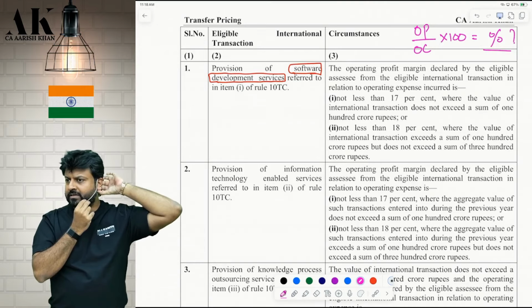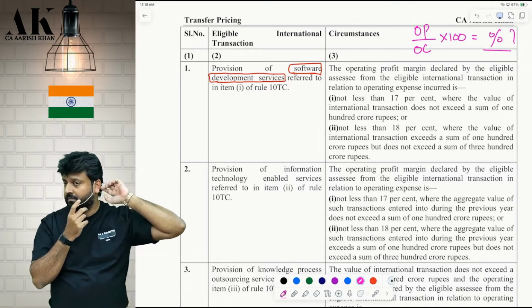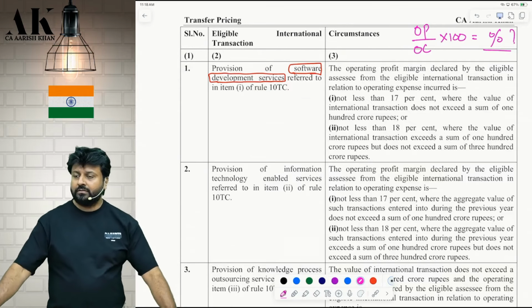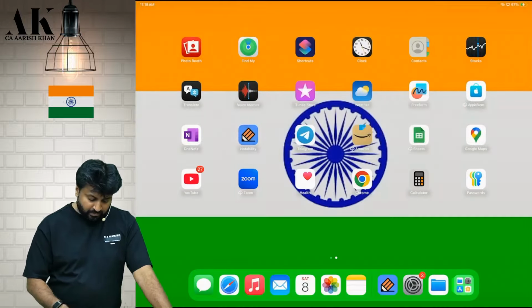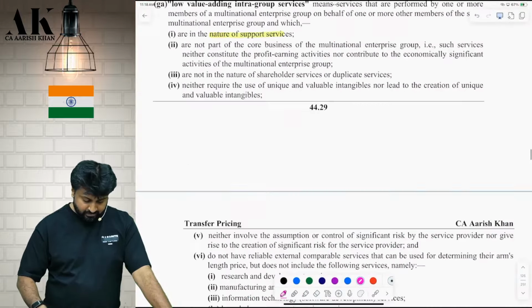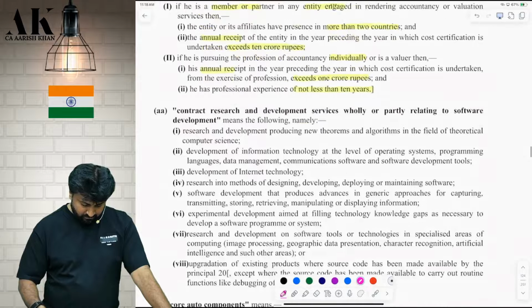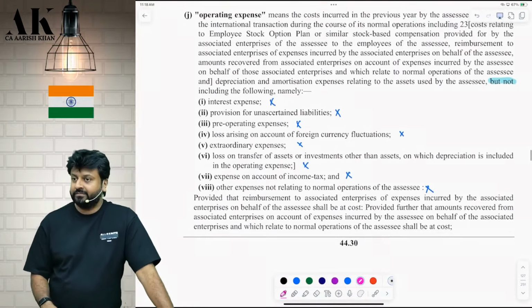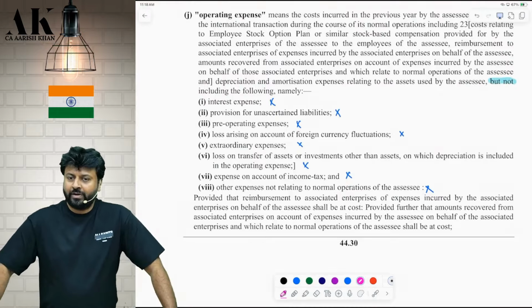Sir, what do you mean by OP, sir? What do you mean by OC, sir? Come above, the definition is there. A, B, C, D, E, F, G, H, I, J, K, L, M, N, O. Operating expense has a definition over here. What will you take in operating cost?